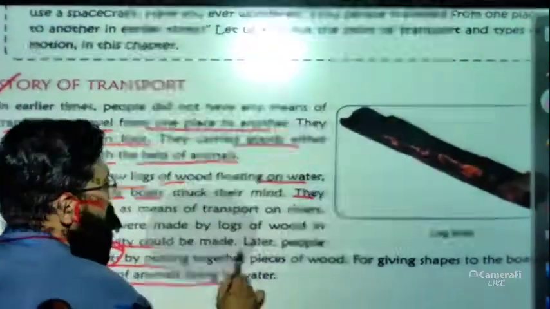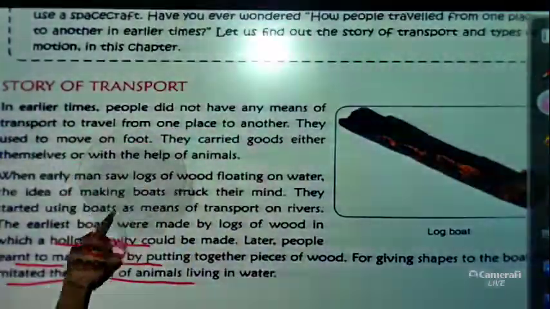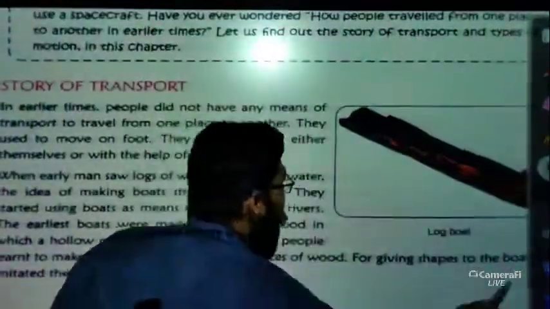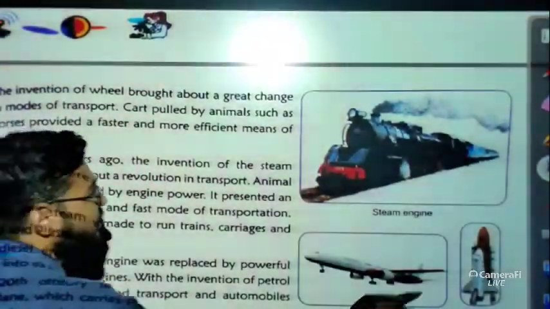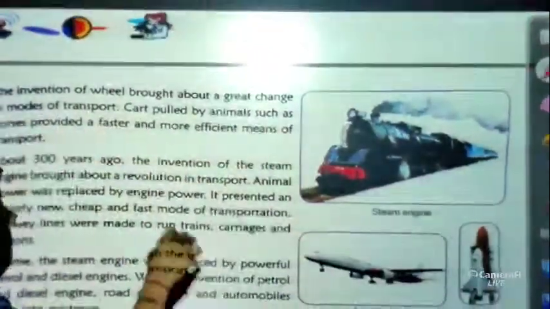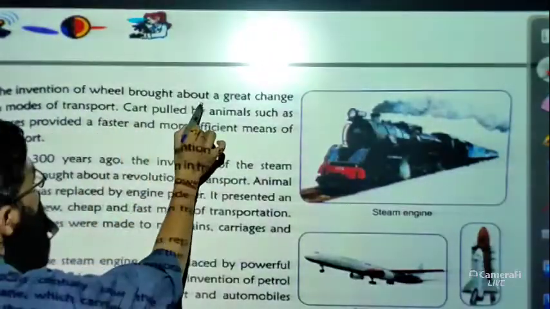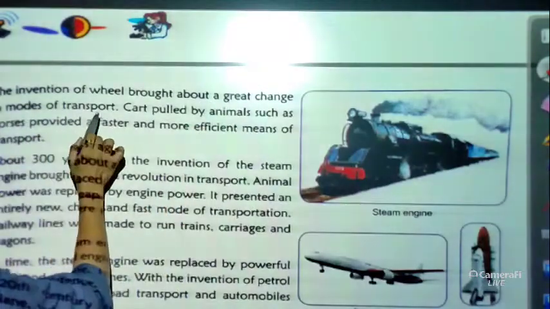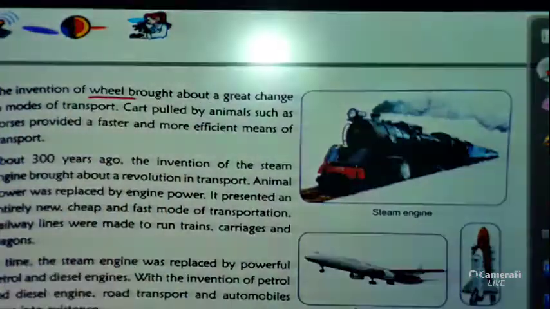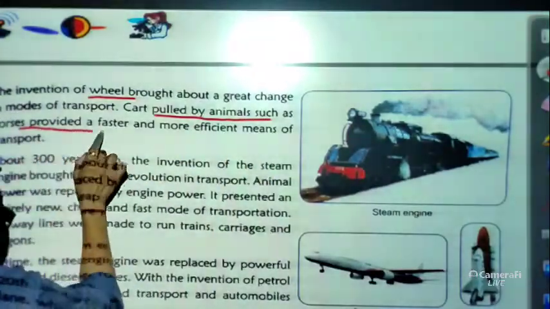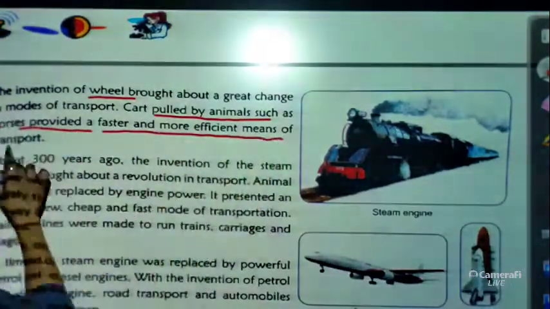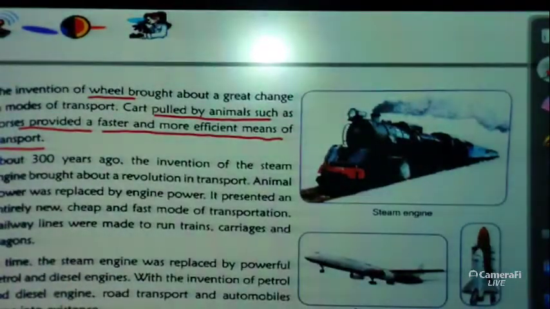So let me rub all these things. Now let us move to the next part. Which is the next part? Just have a look here. The invention of the wheel brought about a great change in modes of transport. Carts pulled by animals such as horses provide a faster and more efficient means of transport. So basically we use horses to pull our carts.